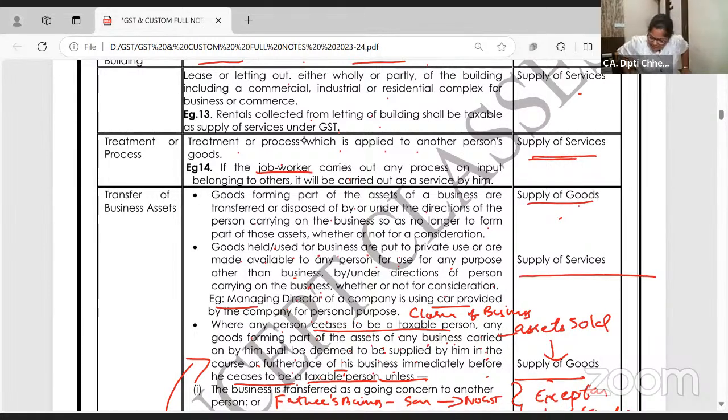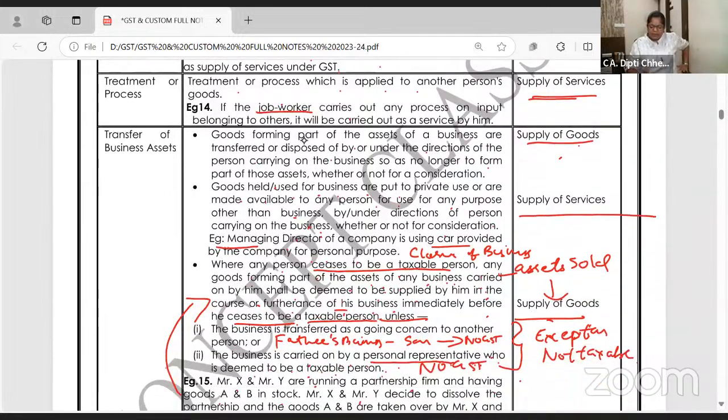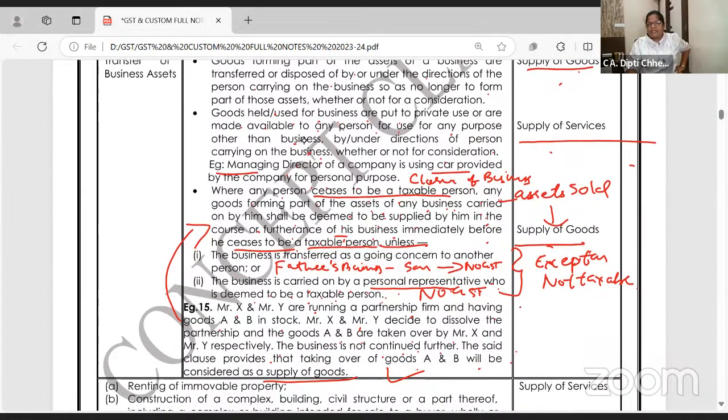When a business asset is sold in routine, supply of goods. When a business asset is allowed to be used privately by MDs and all, supply of service. When the business is getting closed and partners take the assets, it is supply of goods. But if the business is run by the legal heir or the representative who is taxable, in the same name and everything the same, it's not taxable.